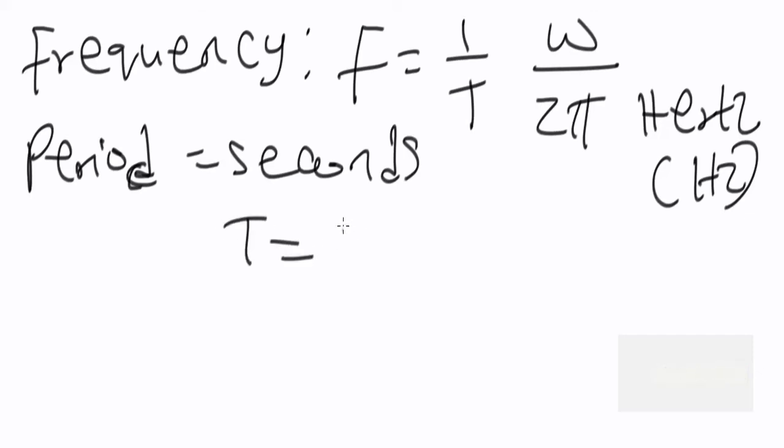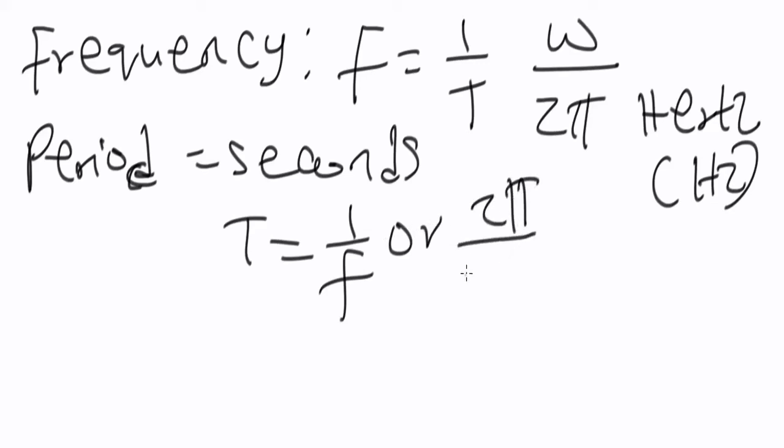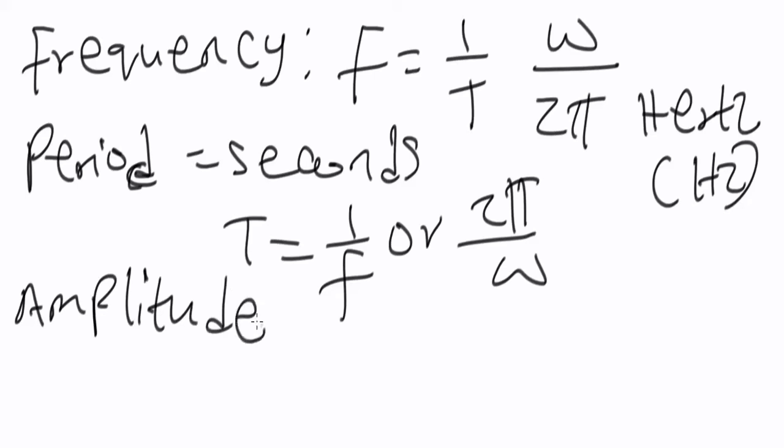The period, which is T, is the inverse of frequency, or it can be calculated using 2π over ω. Alright, now let's look at the next parameter. We have the amplitude. Okay, so amplitude is the maximum displacement of a particle undergoing wave motion, and is measured in meters.